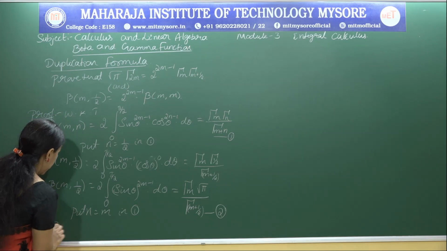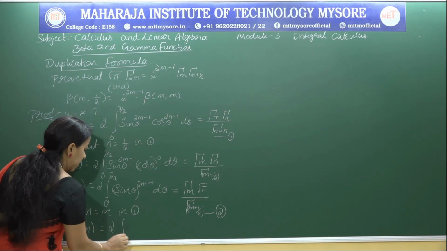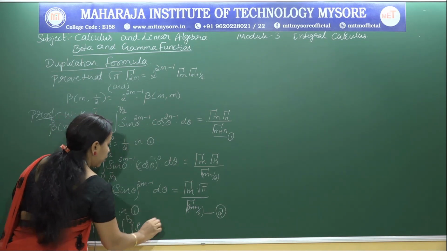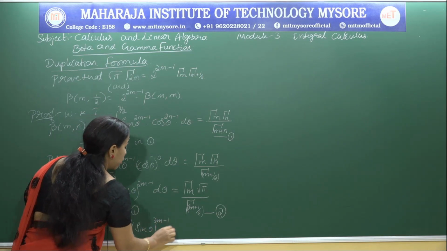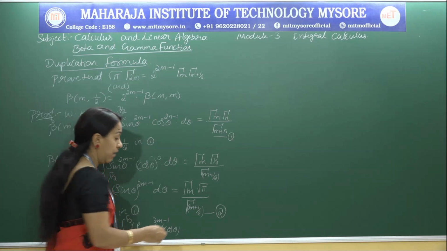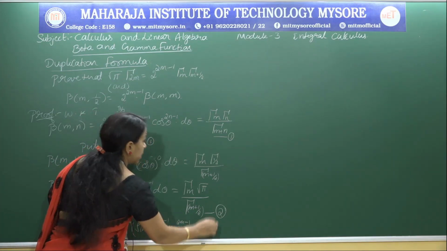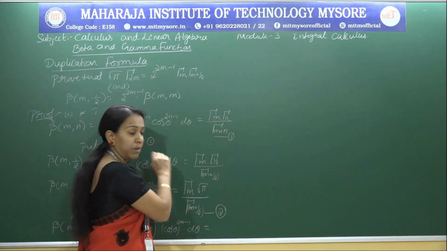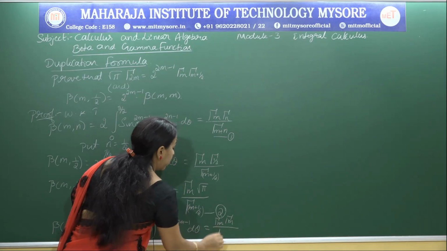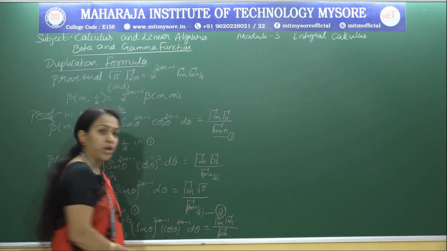So beta m comma m is 2 times integral 0 to pi by 2 sin theta to the power of 2m minus 1 into cos theta whole to the power of 2m minus 1 d theta, which is gamma m into gamma m divided by gamma m plus m, that is gamma 2m.